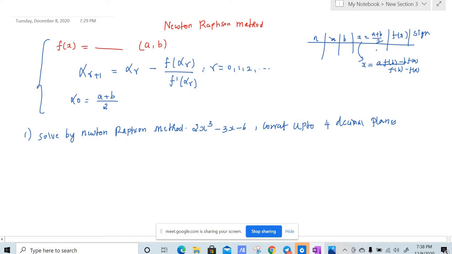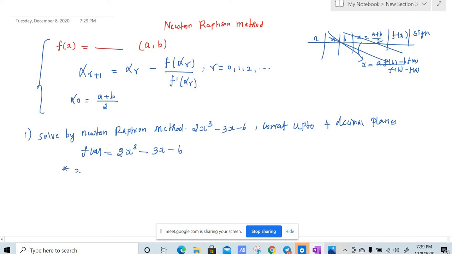Now, for Newton-Raphson we don't need any table, so you just need to apply the formula: alpha r plus 1 is equal to alpha r minus f of alpha r divided by f dash of alpha r. Here you can see the interval is not given, so first we need to find the interval. So what is our f of x here? Our f of x is 2 times x cube minus 3x minus 6.